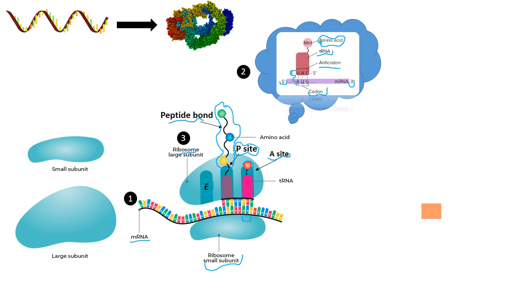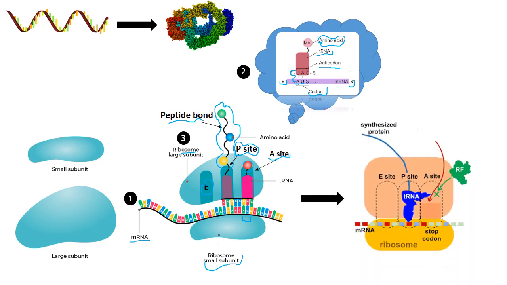Then how is this translation terminated? As you can see in this slide or in this figure, we have a release factor. This release factor is bound to the A site at a stop codon. By the way, we have three types of stop codon that we will be talking about in the upcoming slide. Thus, this synthesized protein is dissociated or released from the tRNA in the P site, and thus the complex is dissociated.